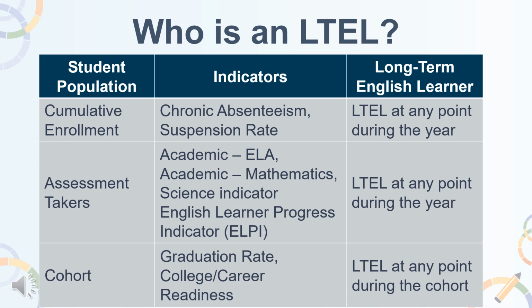For example, an EL student reaches the 7th year as an EL in grade 11. Then in grade 12, the student reclassifies as fluent English proficient. This student would be counted as an LTEL student in the graduation rate and the college/career state indicators.